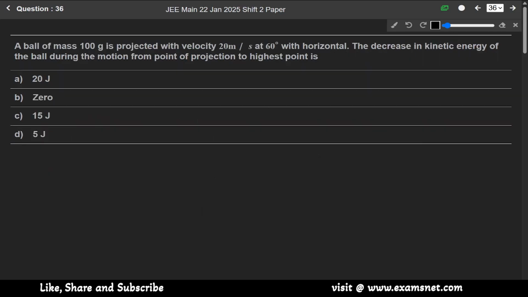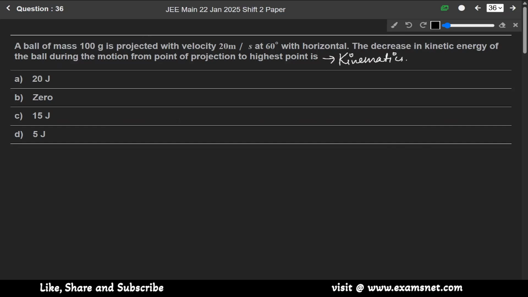A ball of mass 10 gram is projected with a velocity of 20 meter per second at 60° with the horizontal. The decrease in kinetic energy of the ball during the motion from the point of projection to the highest point is. First of all, this question is from the chapter of kinematics.